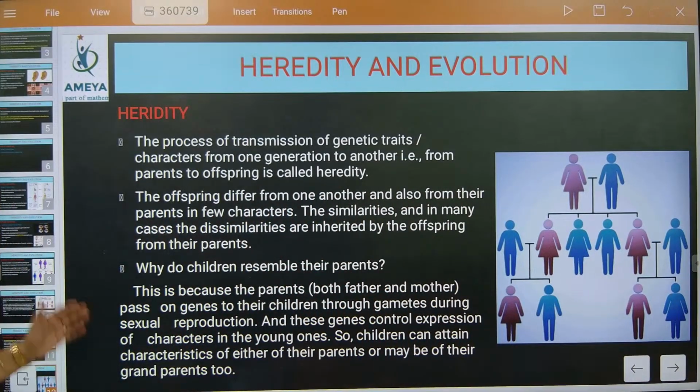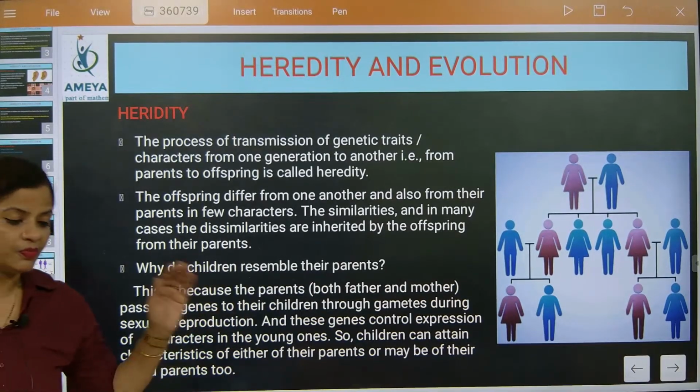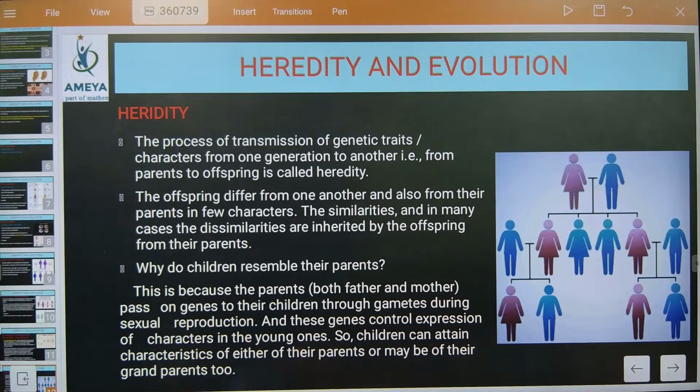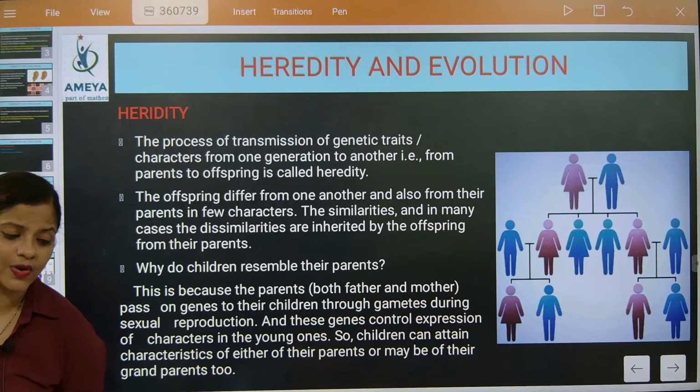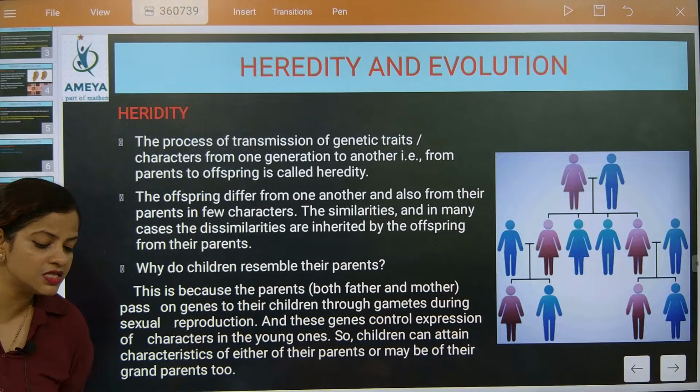Very good. I hope everybody is following, and how is the class? You are understanding nicely. These are some very important questions, and we must have answers for them. Got it? Note down this answer because it is a very frequently asked question in CBSE. How does mutation in germ cells differ from mutation in somatic cells?